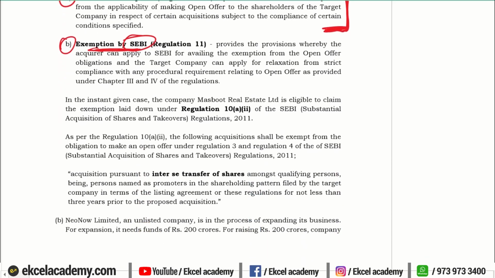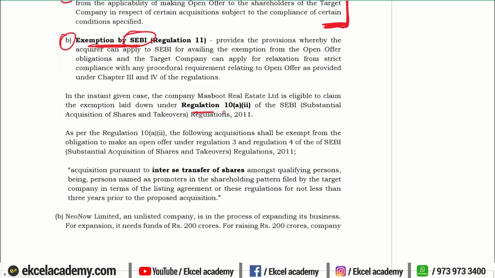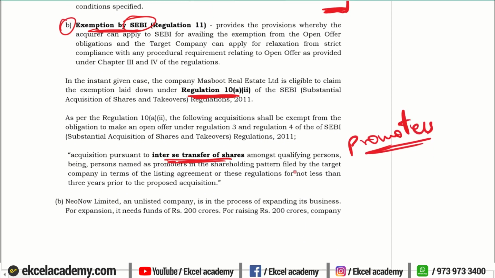So in our case, what is the applicability? It is Regulation 10, that is the automatic exemption, because there is inter-se transfer of shares between the promoters. Right? In that case, there will be an exemption from making an open offer. So in this case, there is no requirement, and the promoters will be exempted from making an open offer.